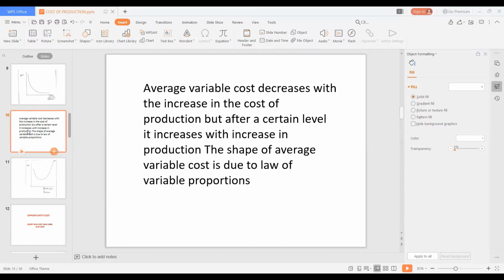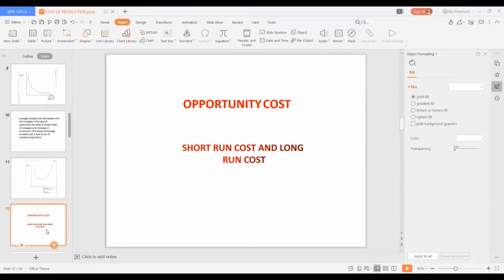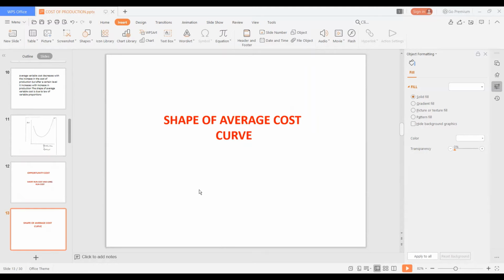Now, what is the actual shape of the average cost curve? We know the shape of the average fixed cost curve is a rectangular hyperbola.